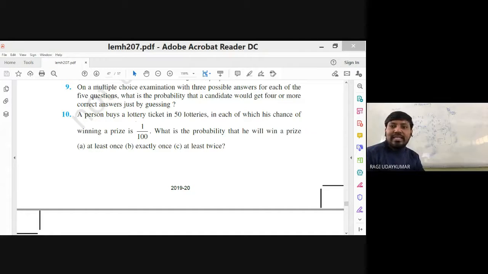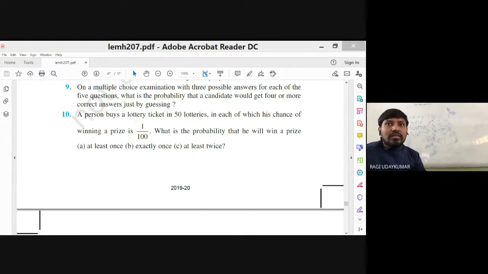The next question is given: at least once. Exactly once is nothing but probability of x equal to 1. At least twice, two times win, the whole equation means probability of x equal to 0, x equal to 1, x equal to 2. Don't get confused with this question. Okay, x equal to 0, 1, 2. Whenever at least twice is given.